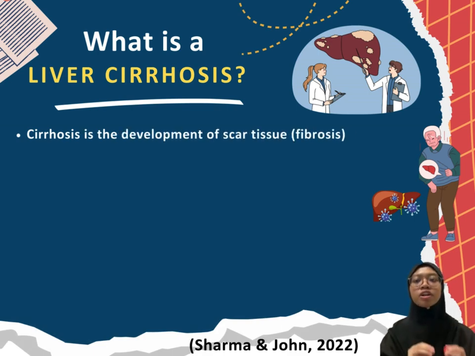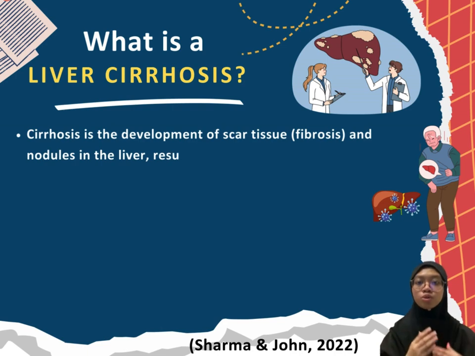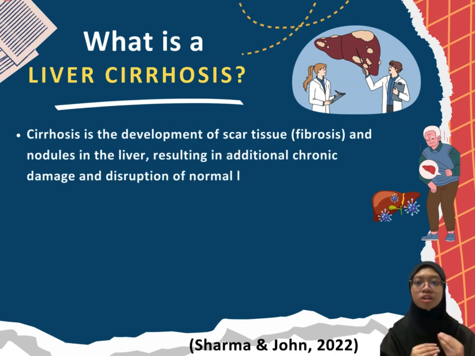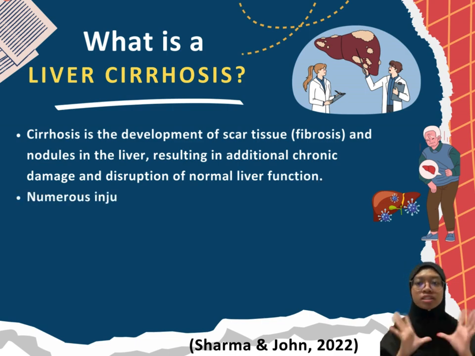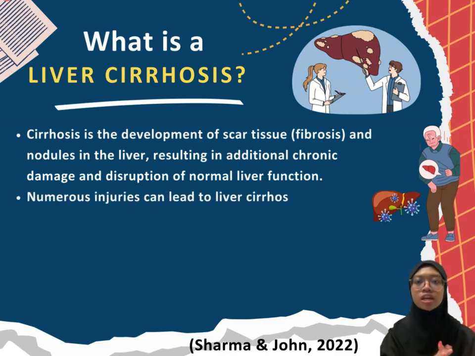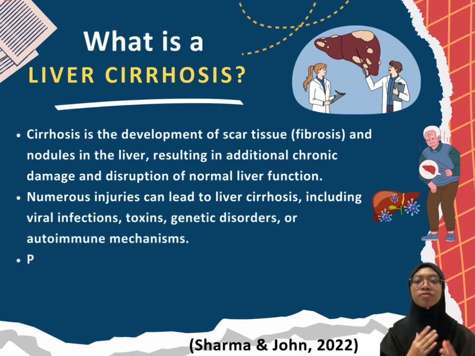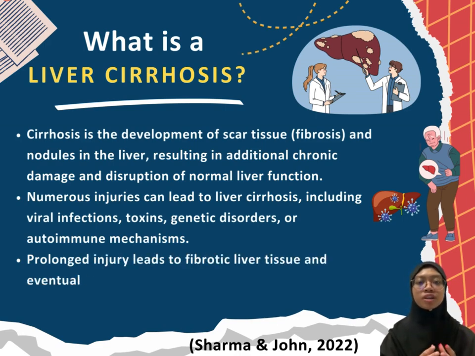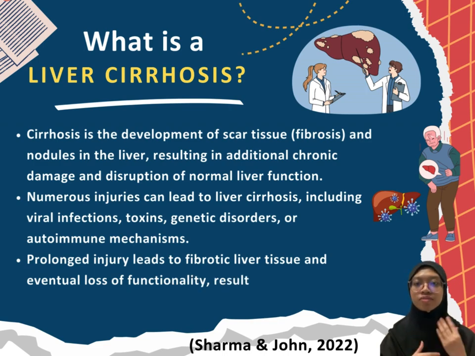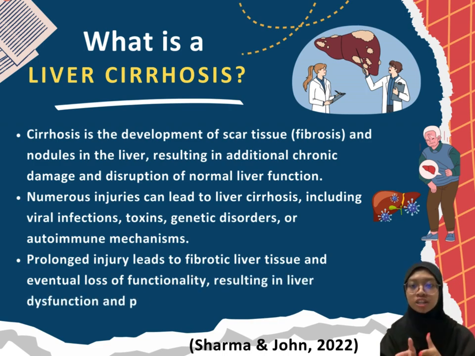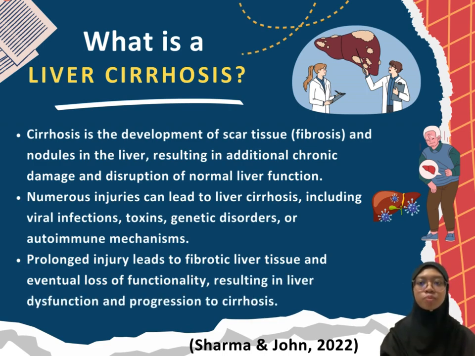Cirrhosis is the development of scar tissues, fibrosis, and nodules in the liver, resulting in additional chronic damage and disruption of normal liver function. Numerous injuries can lead to liver cirrhosis, including viral infections, toxins, genetic disorders, or autoimmune mechanisms. Hepatic fibrosis occurs with each damage without immediate loss of function. However, prolonged injury leads to fibrotic liver tissue and eventual loss of functionality, resulting in liver dysfunction and progression to cirrhosis.